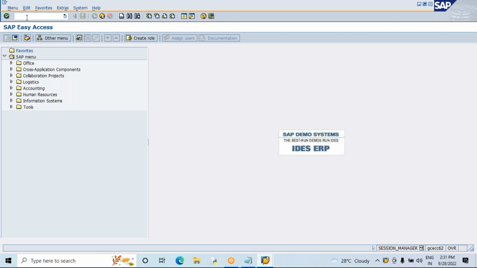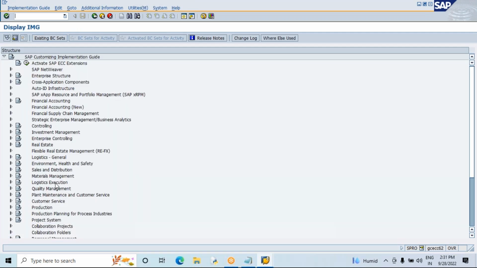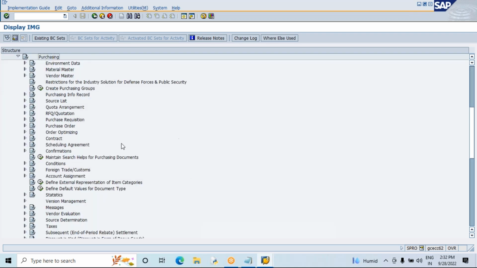Now, please observe item category. What is item category? If the material is procured for stock purpose, the user has to enter the suitable item category in the purchase document. The navigation path of the item category: SPRO, SAP Reference IMG, Materials Management, then Purchasing.